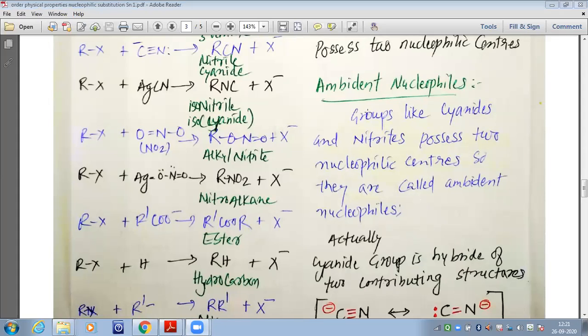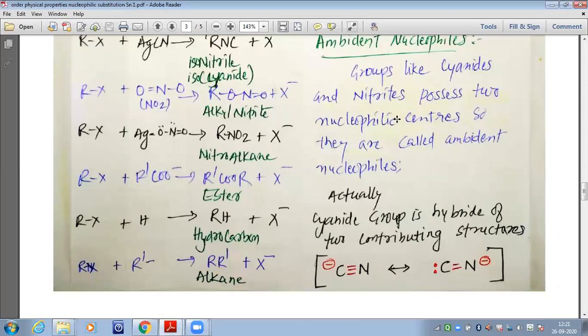So those nucleophiles which have two nucleophilic centers from which they can attack the substrate are known as the ambident nucleophiles. The examples are cyanide and nitrite, my dear students. Please remember this. Many a time this definition is asked in the board exam.